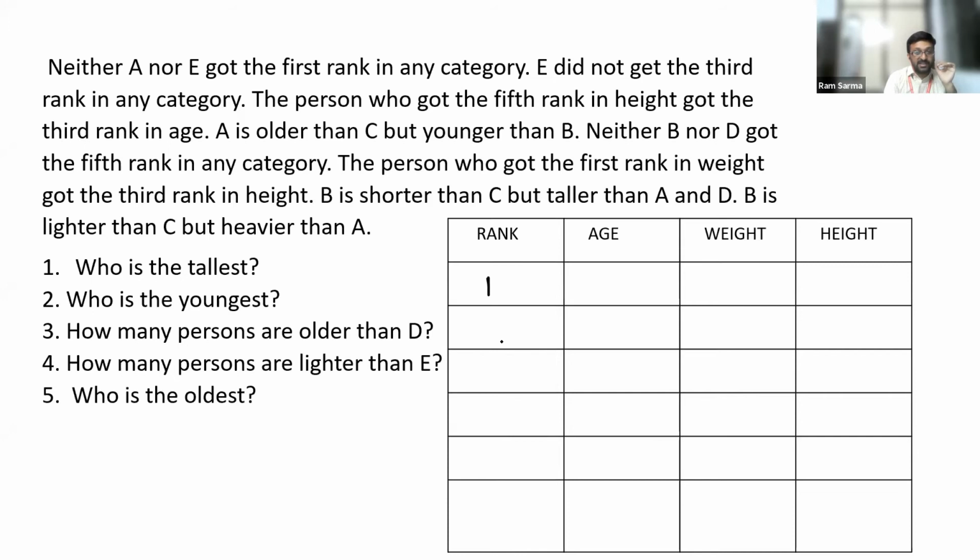There are 5 members. As ranks are constants, you need to understand this. As ranks are constants, I am giving the highest priority to these numbers: 1, 2, 3, 4, and 5. You are given that neither A nor E got the first rank in any category. I will write it here this way. A and E are the 2 persons who should not get the first rank in any category. The next condition says that E did not get the third rank in any category.